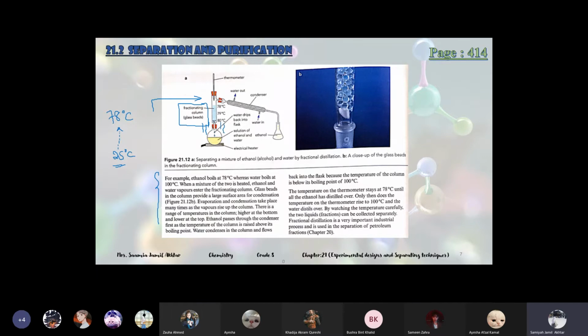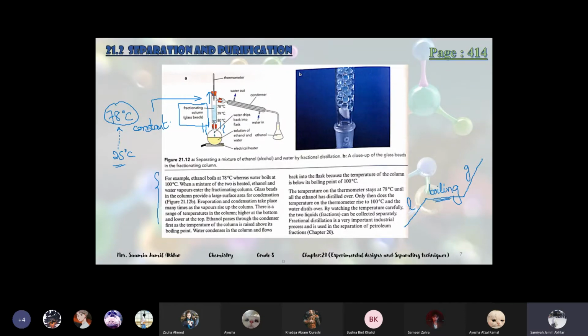The bubbles will start to form. So it means that one of the liquids from this solution is evaporating. And while it is evaporating, the temperature remains constant. This we know from heating and cooling curves. When we were doing heating and cooling curves, I told you that the temperature of the liquid increases, and when it is boiling, the temperature remains constant, turning into gas, then again it starts to increase. Do you remember? So when something is boiling, the temperature remains the same.